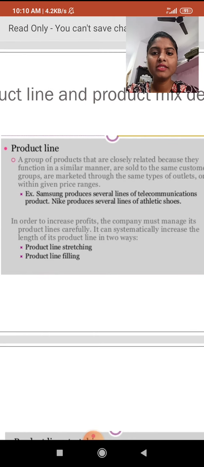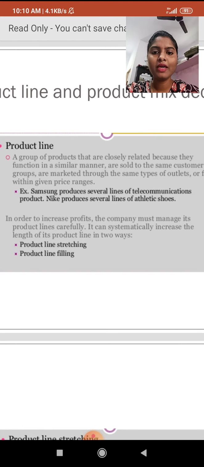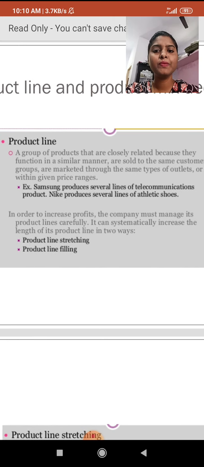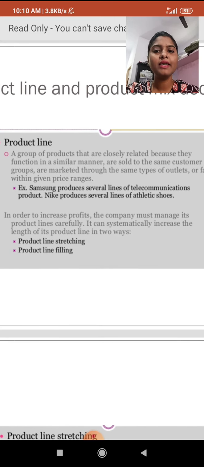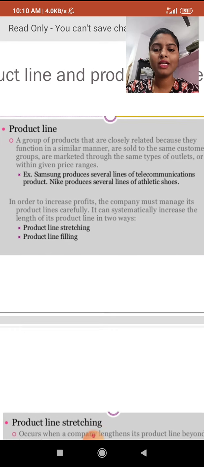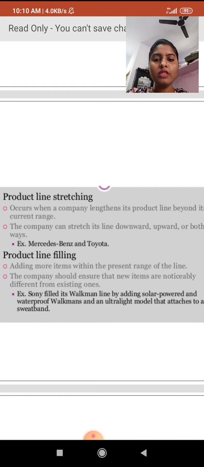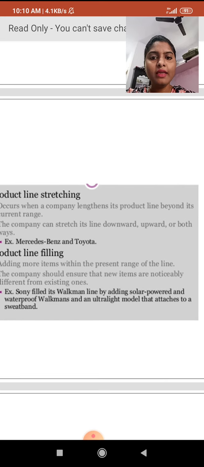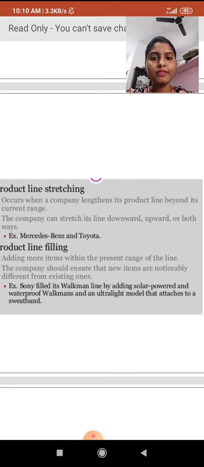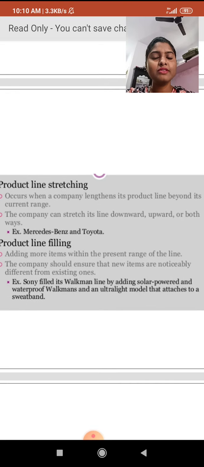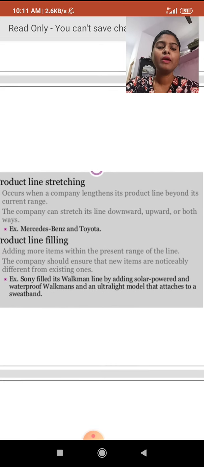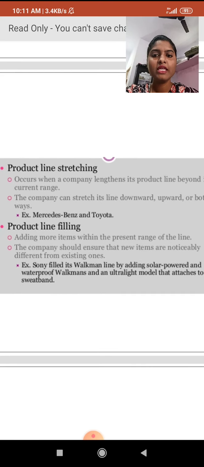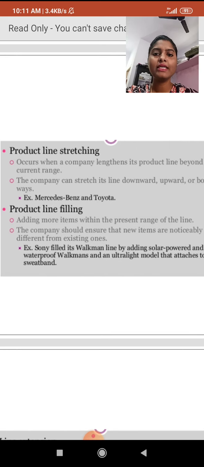In order to increase profits, the company must manage its product lines carefully. It can systematically increase the length of its product lines in two ways: product line stretching and product line filling. Product line stretching occurs when the company lengthens its product line beyond the current range, meaning it produces products beyond its range. The company can stretch its line downward, upward, or both ways. In this way we increase profits.